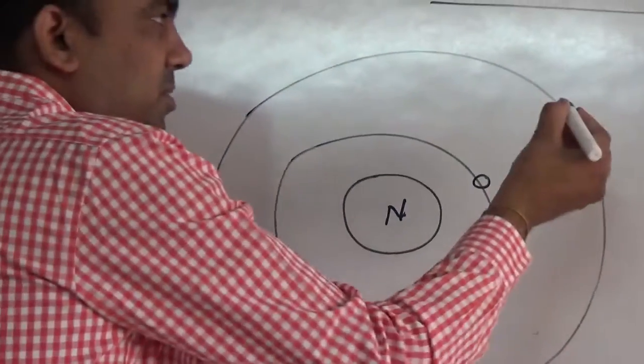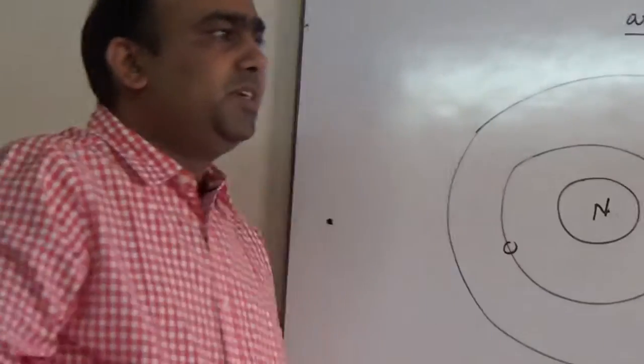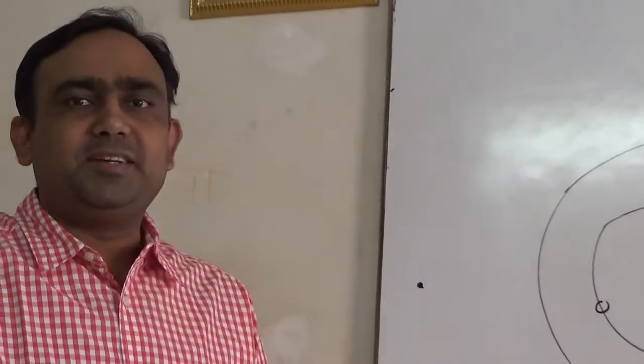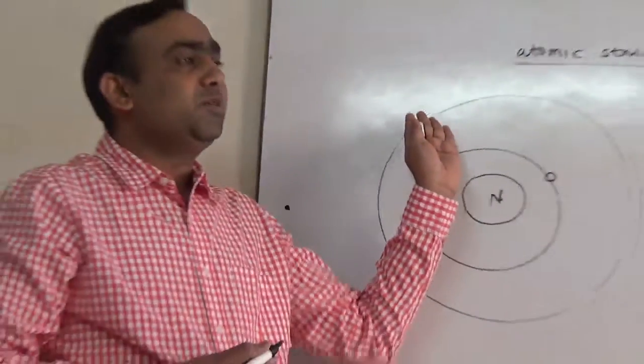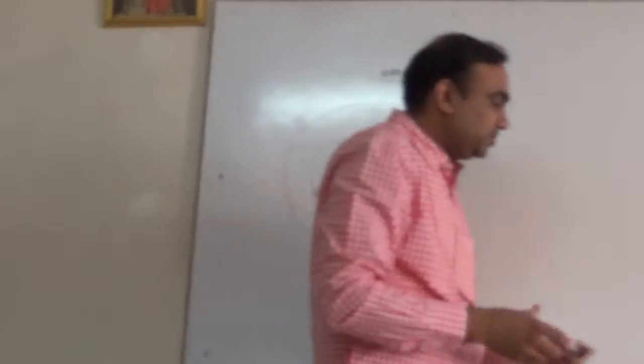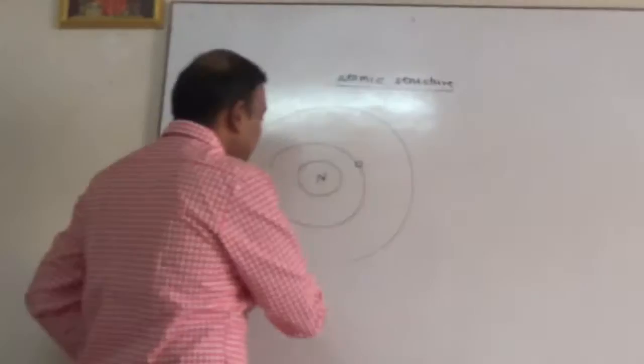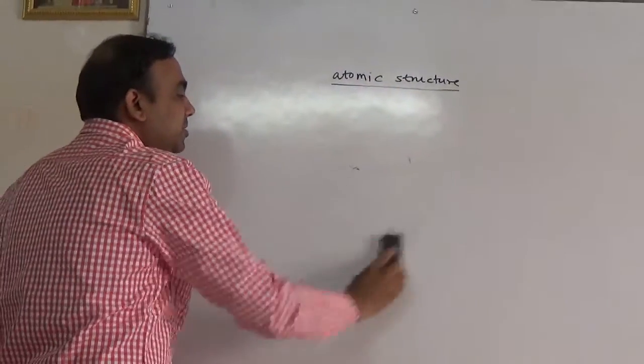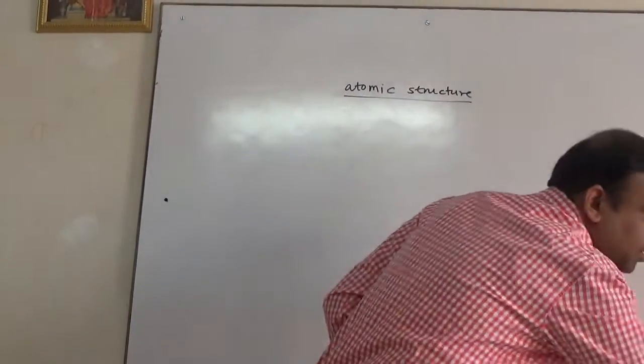So most of the properties of elements or chemical reactions depend on the electrons present in the outermost orbit of any atom. Now for metals, most of the metals are conductors.